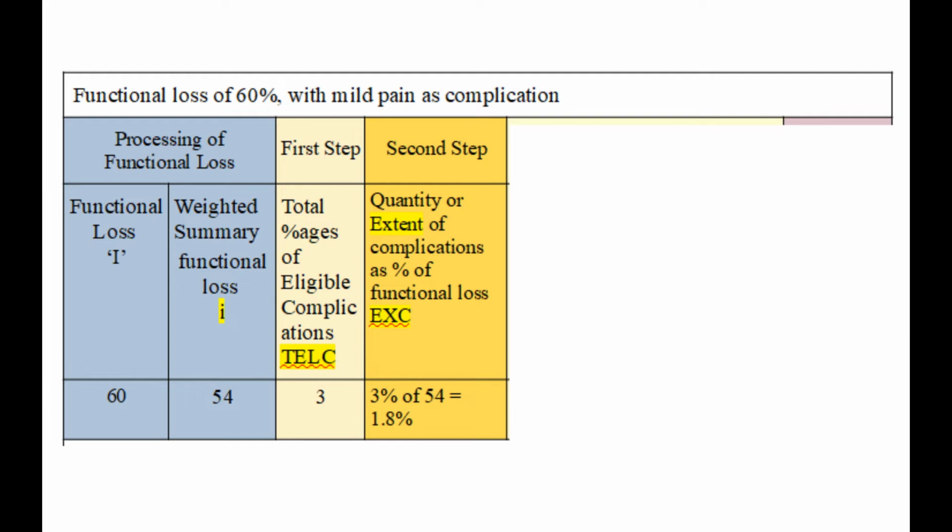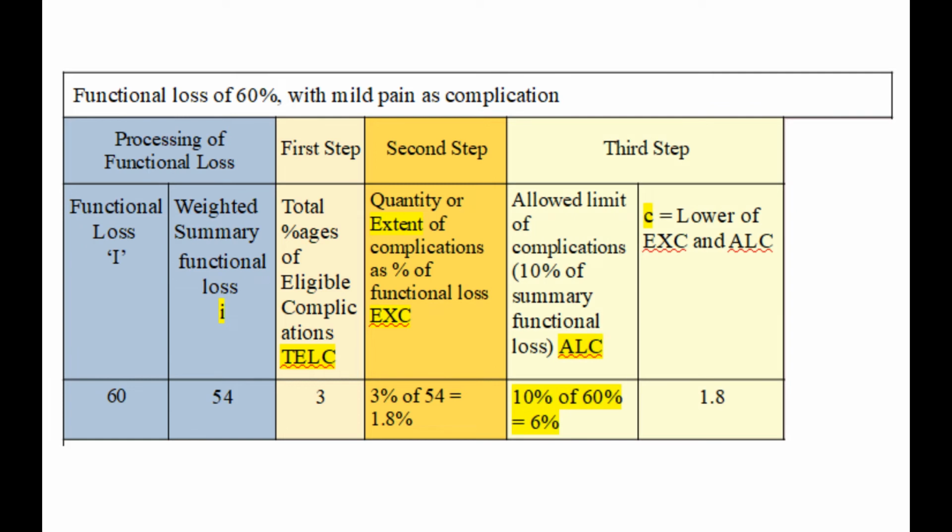Whole of this EXC cannot be taken for PPI in cases with a lot of complications. We have to process these manifested complications by applying the limit of 10% of the functional loss. Let us call it the allowed limit of complications, or ALC. We have to compare EXC and ALC and take the lower value. That means you can take up to 10% of functional loss as complications. That is the third and the final step in the processing of complications.